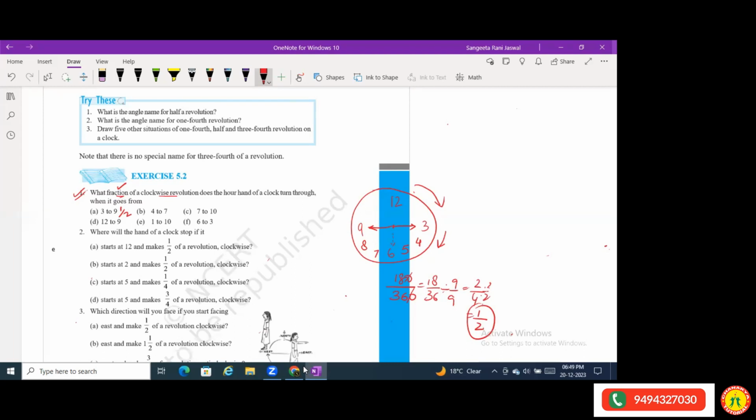Okay, now the next question is 4 to 7. If the needles of a clock are moving from 4 to 7, 4 is here, 7 is here, so what will that be? Just check out what fraction that is, if the needle of a clock is moving from 4 to 7.